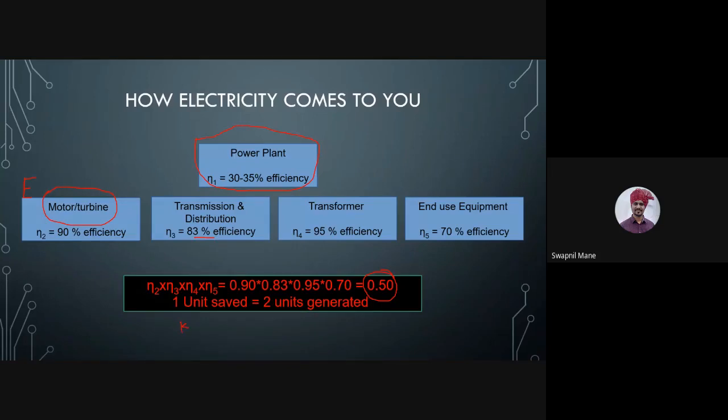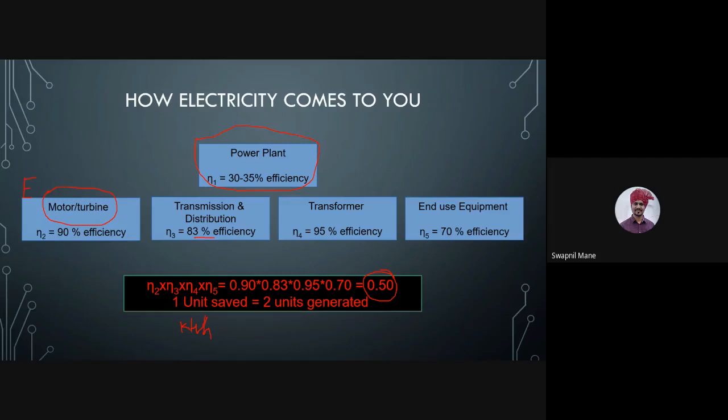One unit means 1 kilowatt hour, 1 kWh. So 1 unit saved is equal to 2 units generated at the power plant. That means if you switch off a 100-watt bulb at your place, 200 watts of electricity will be saved at the power plant level.